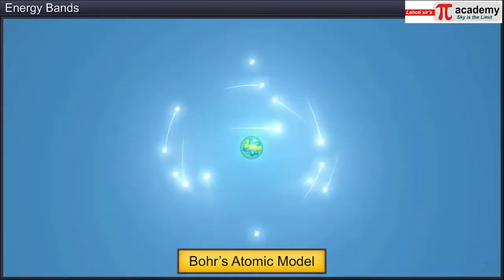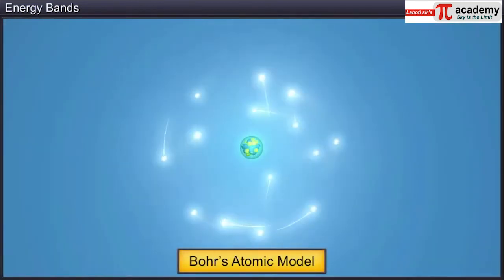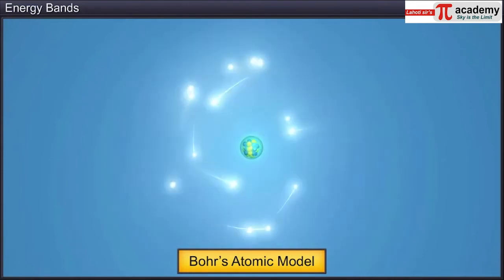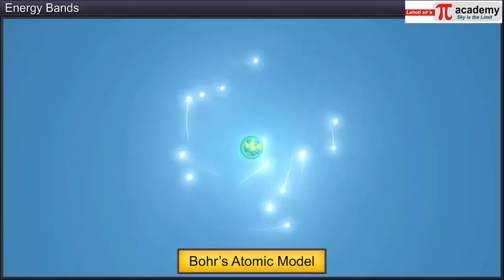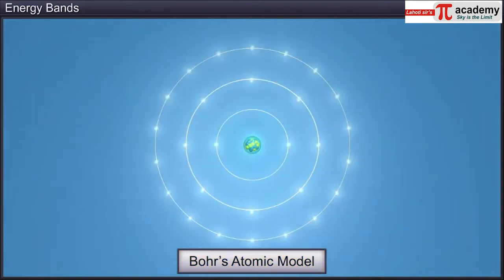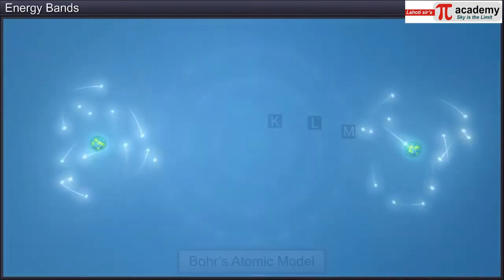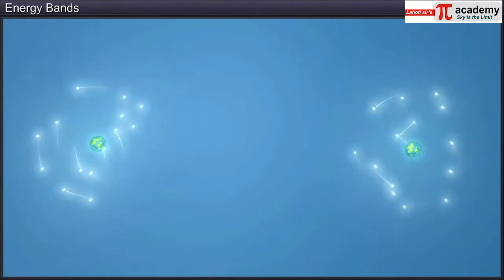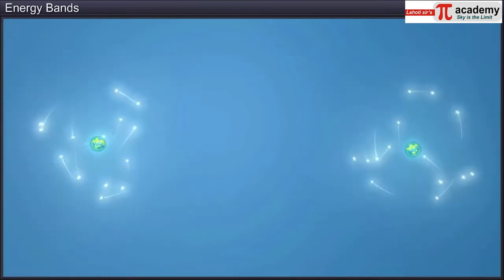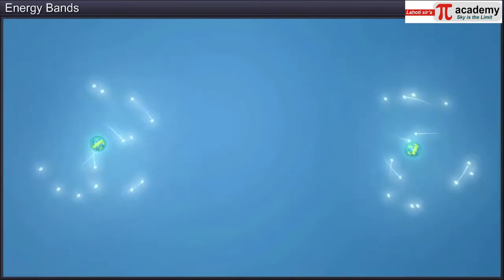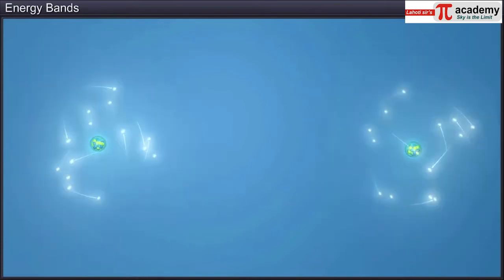According to Bohr's postulates, every atom consists of electrons that revolve around the nucleus in fixed energy levels, called orbits or shells, and the angular momentum is quantized for each electron. The orbit number in which they revolve is characterized by the principal quantum number. The concept of fixed energy levels is valid only when an atom is well isolated from other atoms. This is not possible as atoms are closely packed, especially in the case of solids, and thus there are interactions between the atoms.